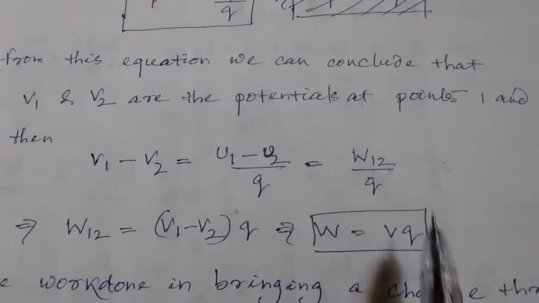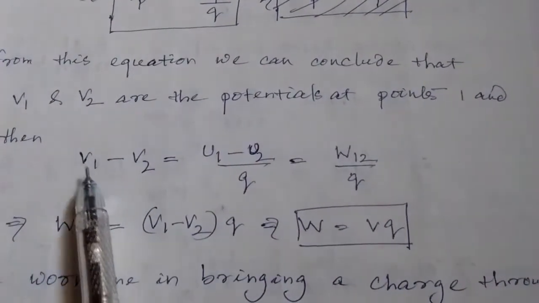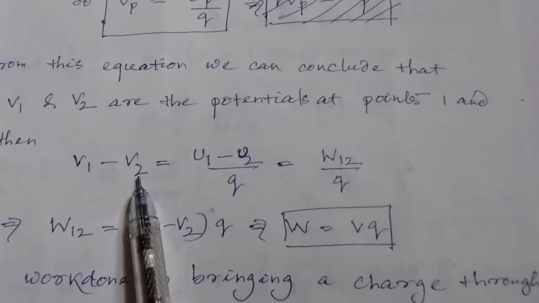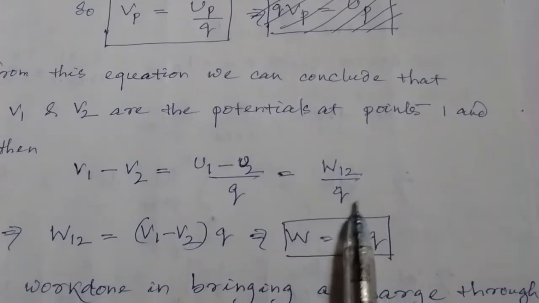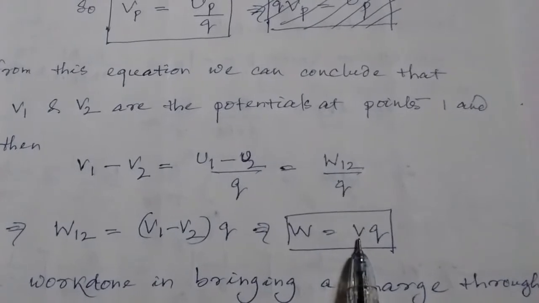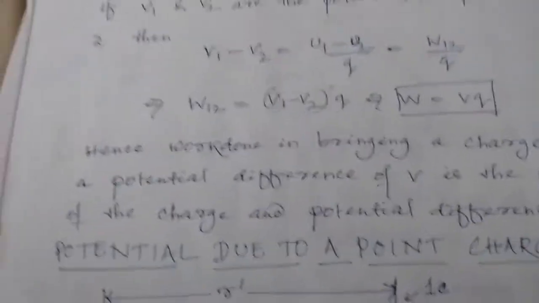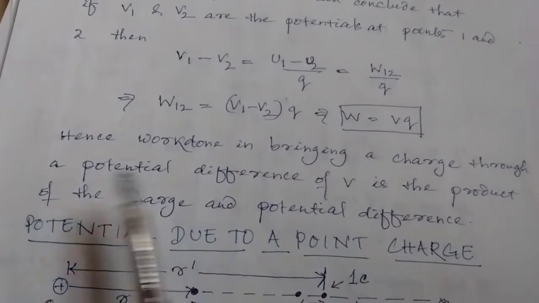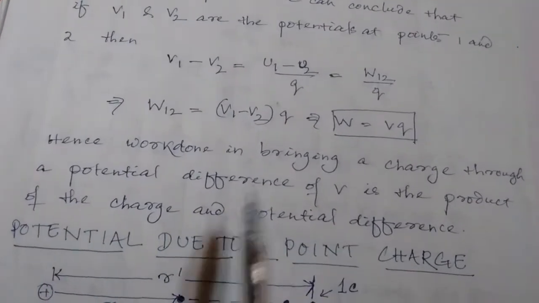Okay, so if you push a charge Q between 2 points whose potential difference is V1 minus V2, that means one's potential is V1 and second's potential is V2, then work done will be nothing but product of the charge and potential difference between the 2 points. Here V is nothing but potential difference V1 minus V2. Okay. So again I am reading the definition. Work done in bringing a charge through a potential difference of V is the product of the charge and potential difference.